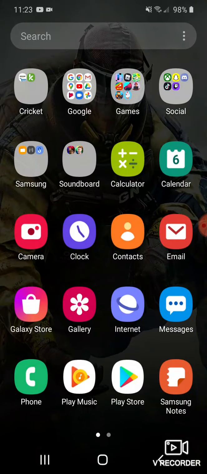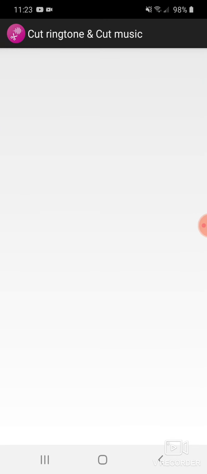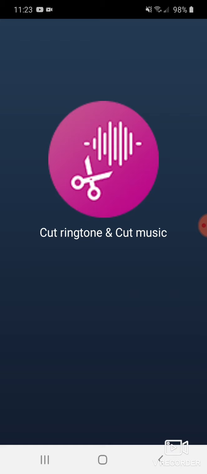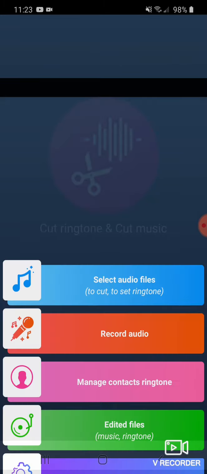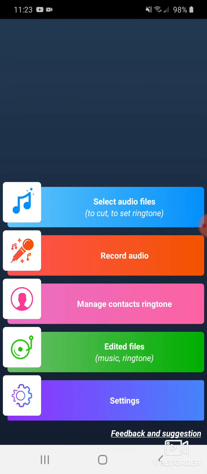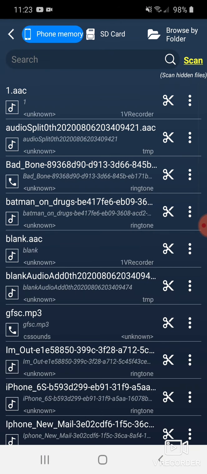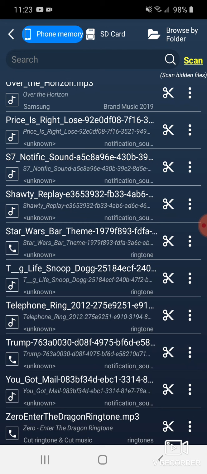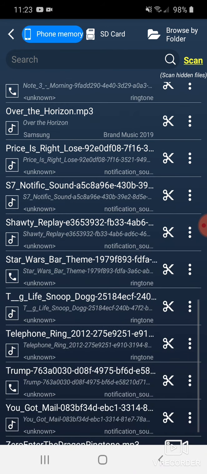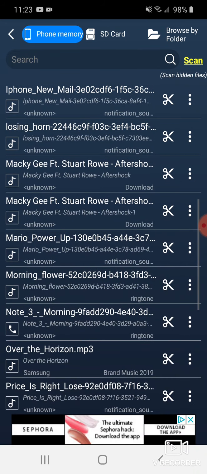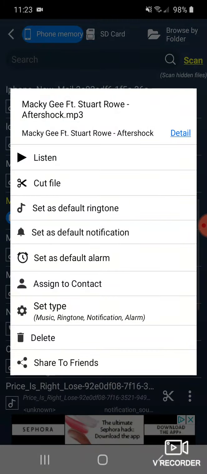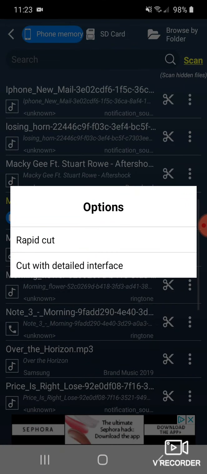Then you're going to go to that app that you have. Then you're going to go to select audio files. And then it should be right here. There's two. You're going to go to trim.